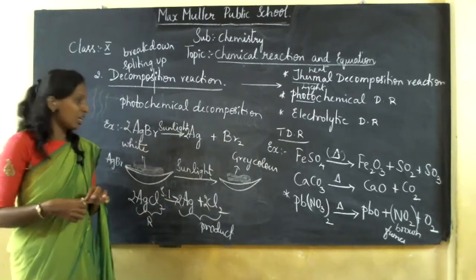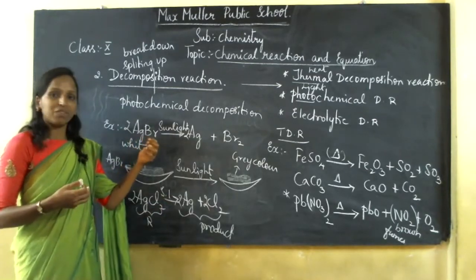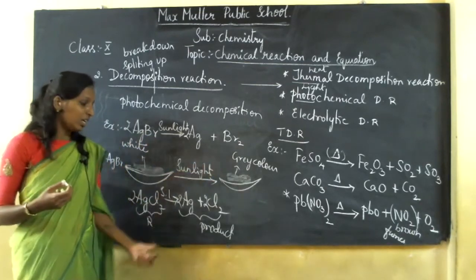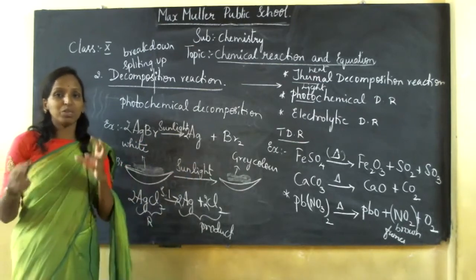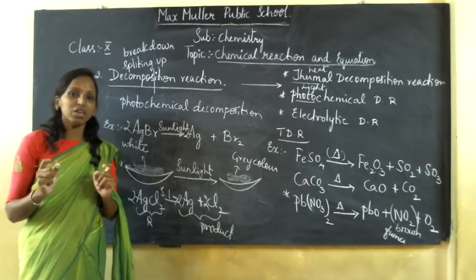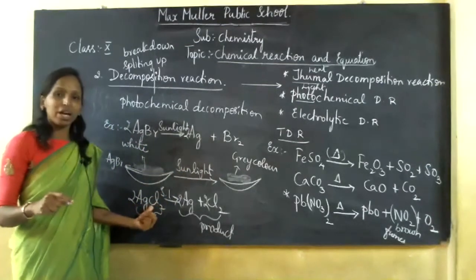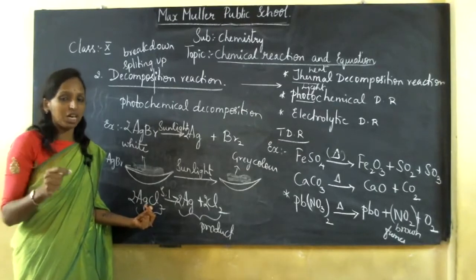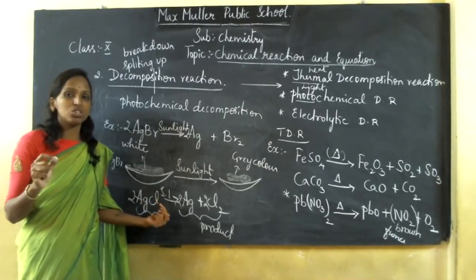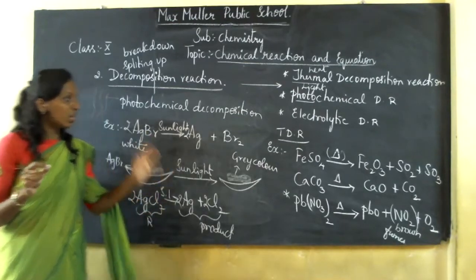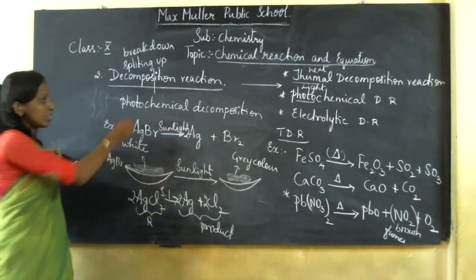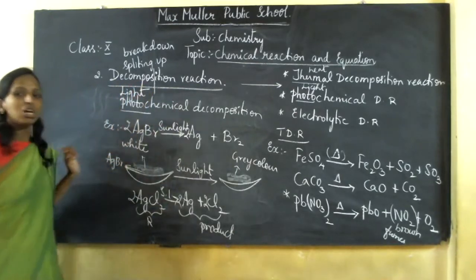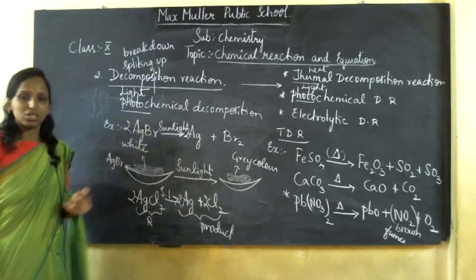It is used in photography and in silver manufacturing. When it is exposed to sunlight, it changes its color to grey. Here you can see the positive pictures taken in photography, when washed with silver chloride, give positive pictures of the image taken. That is what is used in photography. So a decomposition reaction which takes place in the presence of light is called a photochemical decomposition reaction.